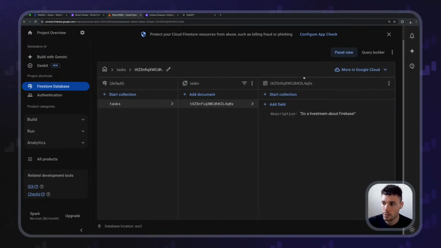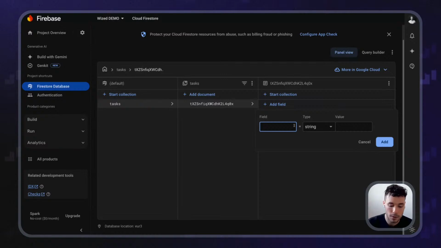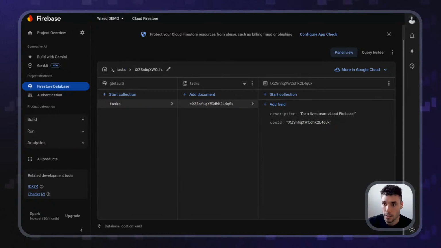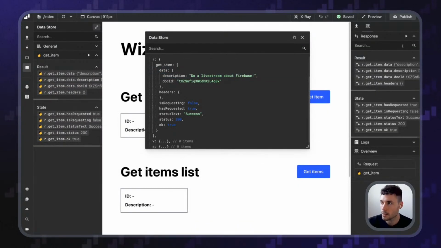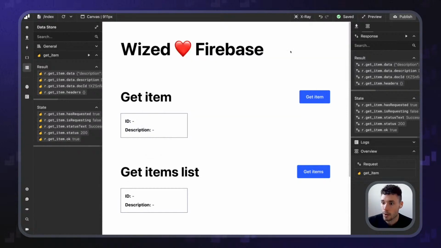Obviously, when creating the item, I could have also added the doc ID and created the item like this. This is totally valid. If you do this, Wized will just respect it. So if I do this, nothing is going to change. But if you don't have the document ID added, Wized will do it for you. So we've got this.